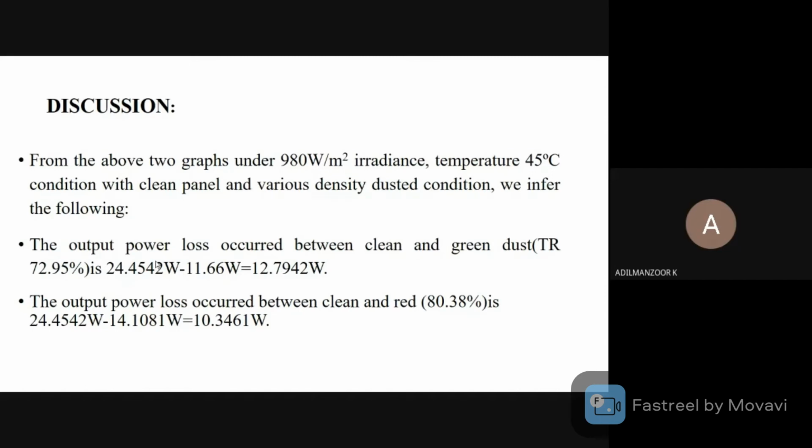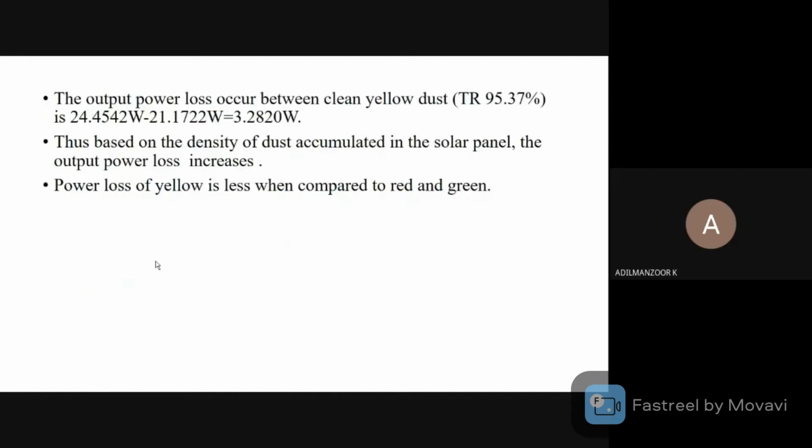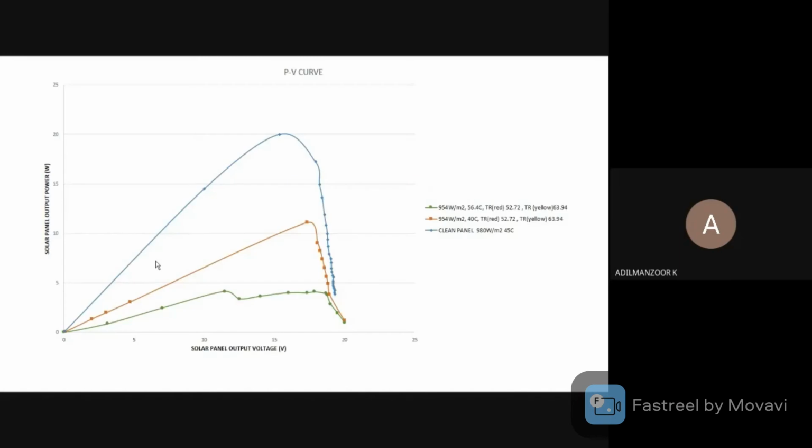Temperature effect. In temperature, we have found that temperature is also a major drawback for the efficiency of solar panels.